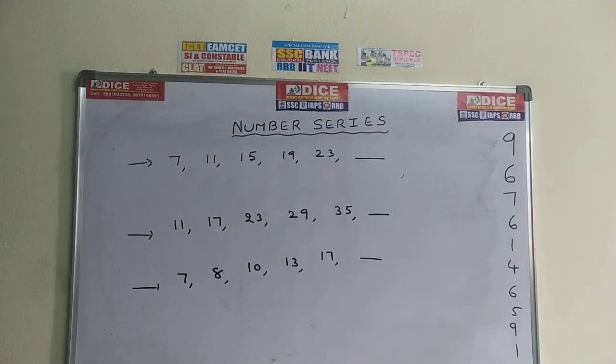Now do three problems, same model problems as previous. Check out, try, take 20 seconds time and do it. 7, 11, 15, 19, 23, dash. 11, 17, 23, 29, 35, dash. The third one is 7, 8, 10, 13, 17.